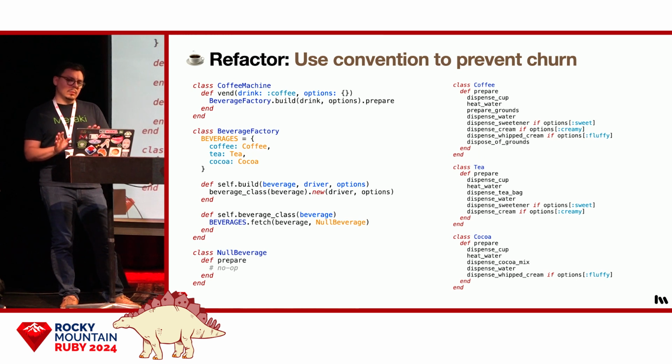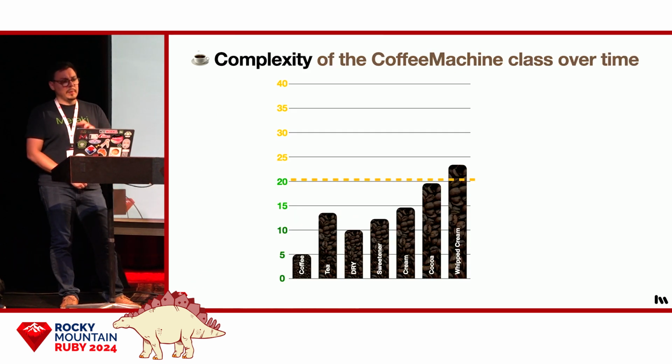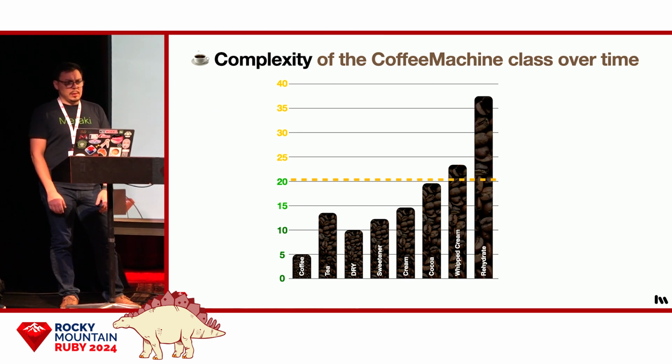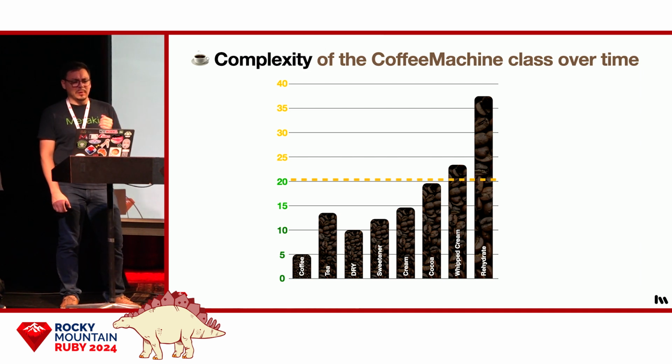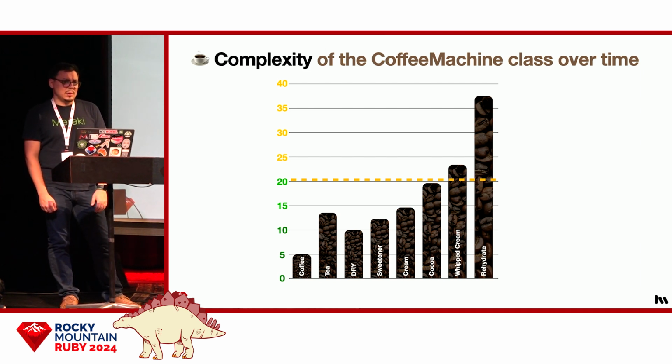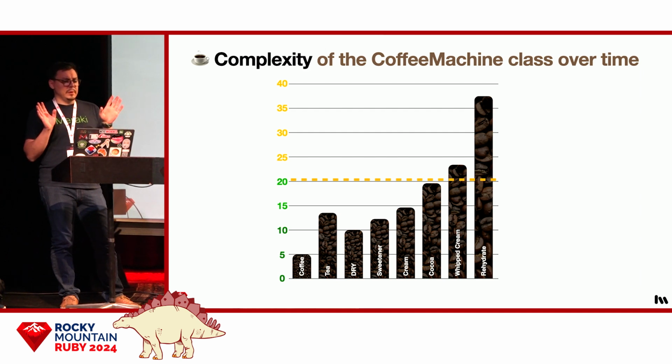Okay, so let's take a look at where we are now with the complexity. And let's start by revisiting this graph. So here's where we left off after adding whipped cream. And then the next thing we did was to rehydrate the code. Now look at how much more complex that was than the DRY solution. But remember, the DRY solution was hiding the fact that there was a missing abstraction. So this is just intermediary complexity.